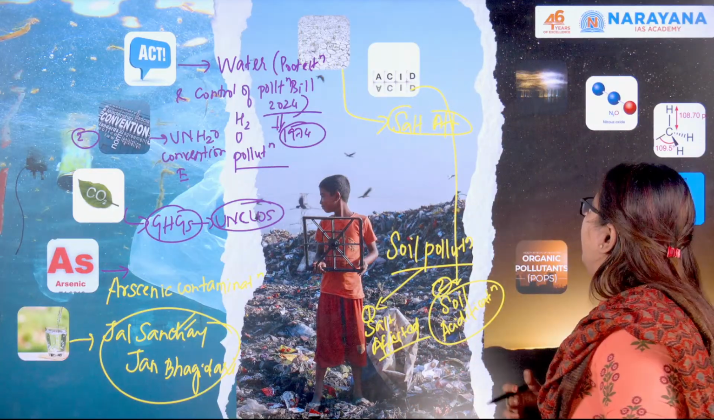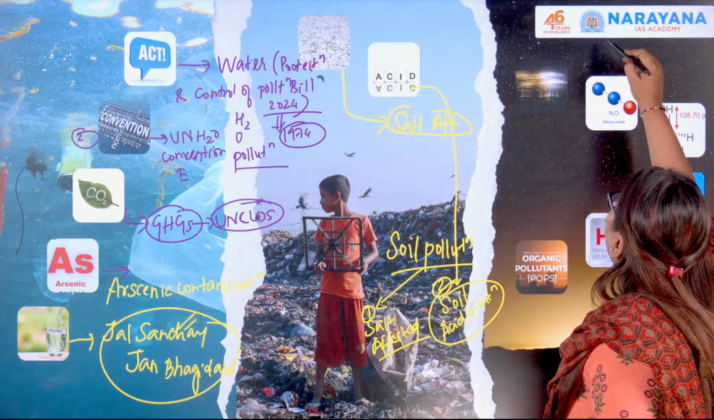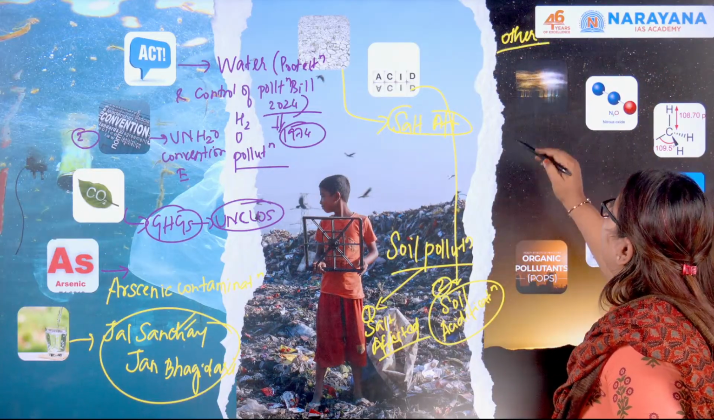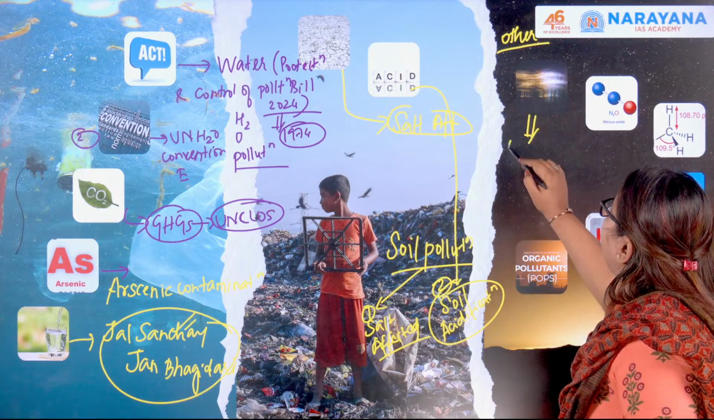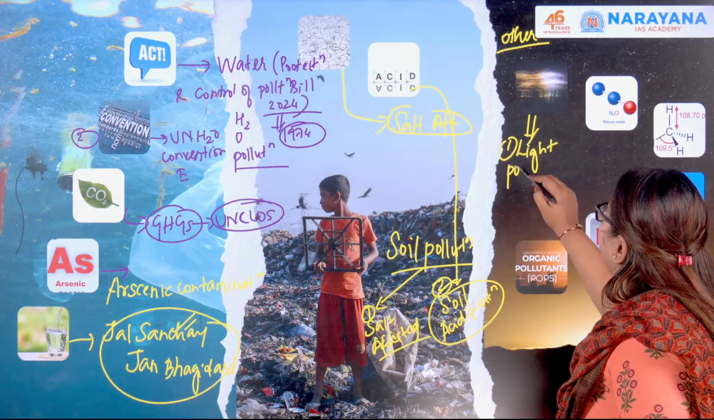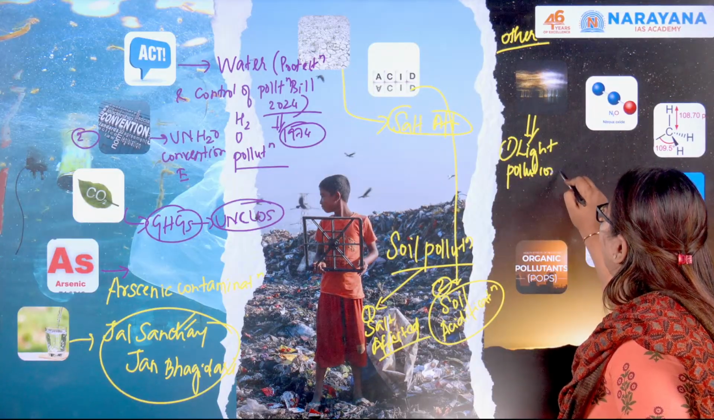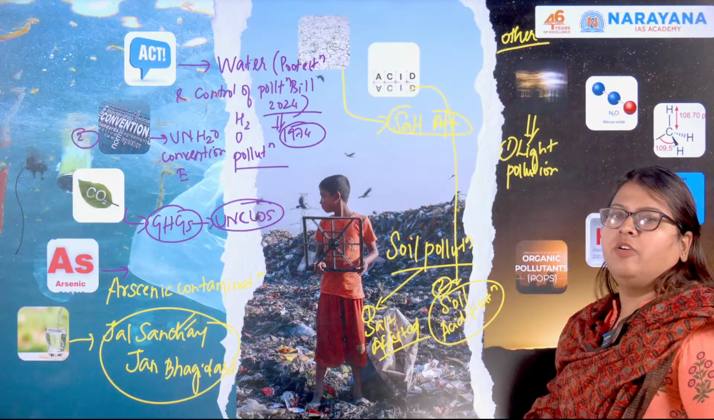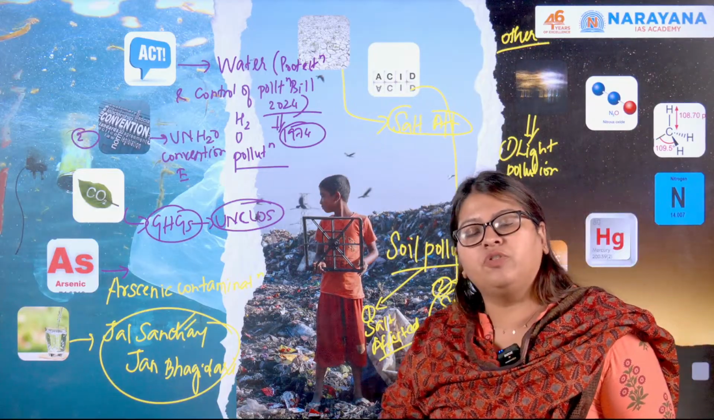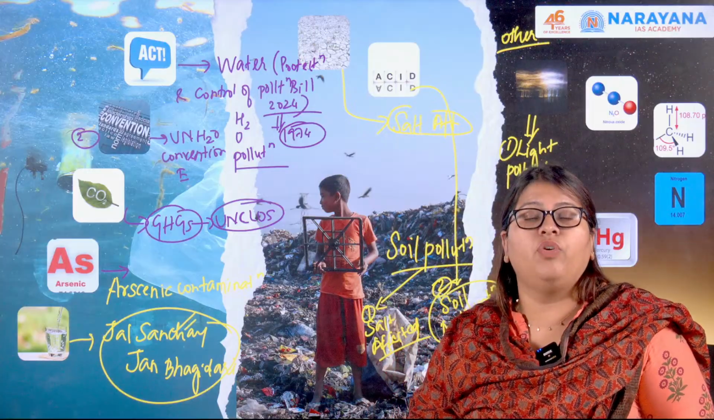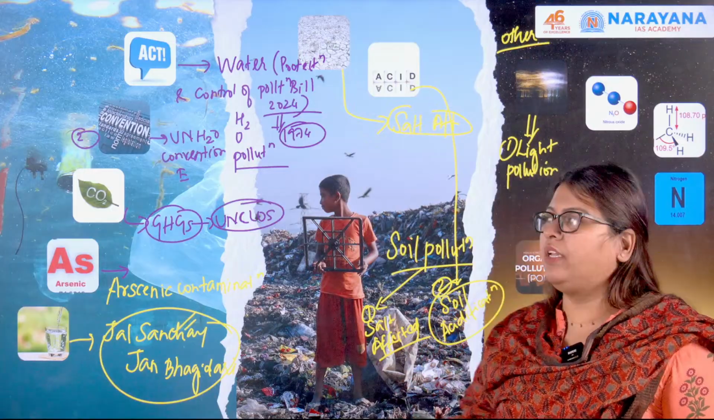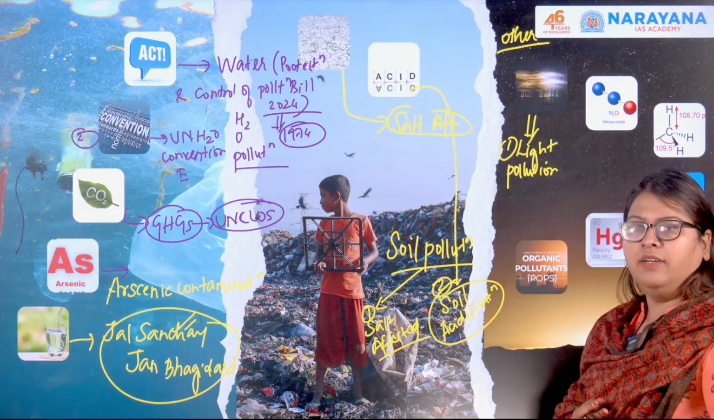Now we will move forward to other types of pollution. The first one we will be discussing is light pollution. What do the various reports say with respect to light pollution? What are the different types of light pollution? What are the initiatives globally and nationally that India has taken? All that we'll be discussing under light pollution.